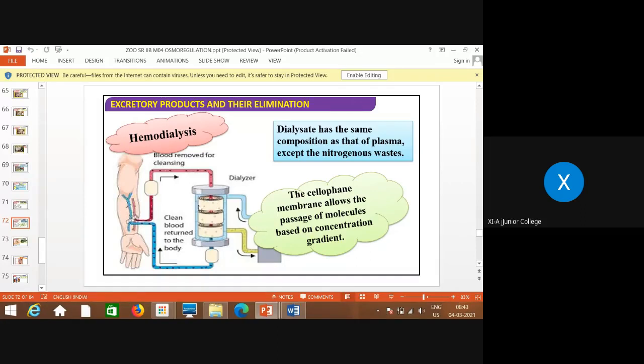After cleaning of the blood in this dialyzer, the clean blood is returned to the body. So from one artery the blood is taken out for cleaning, removing the waste with the help of the dialyzer. These cellophane tubes are permeable for small molecules, impermeable for macromolecules, and the nitrogenous wastes are removed, and that cleaned blood is taken back to the body.